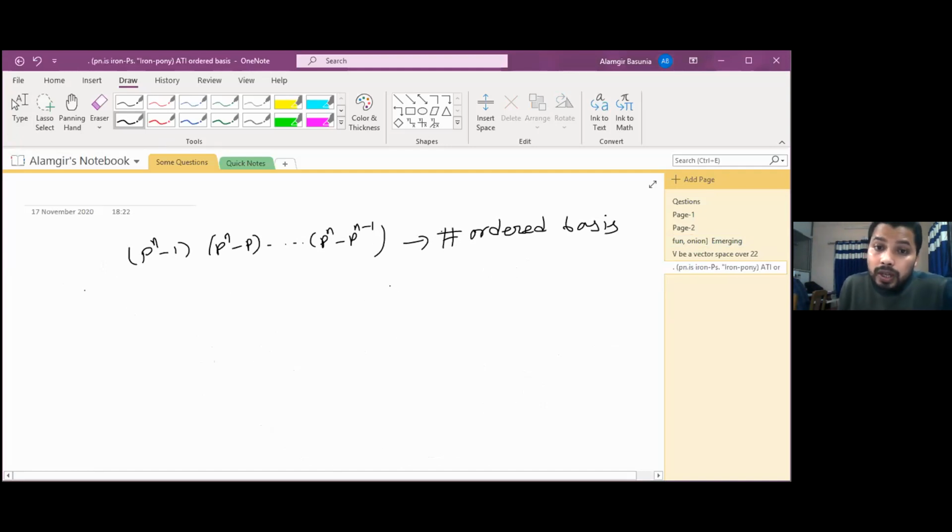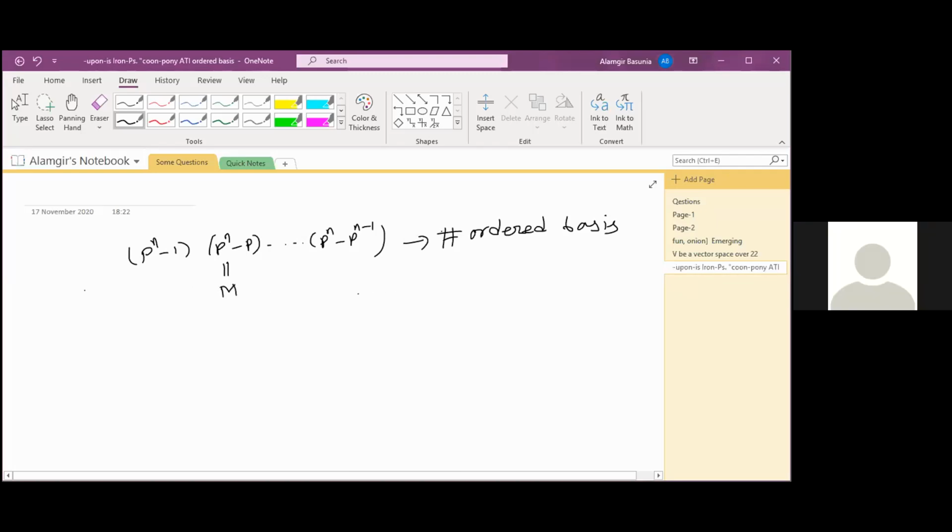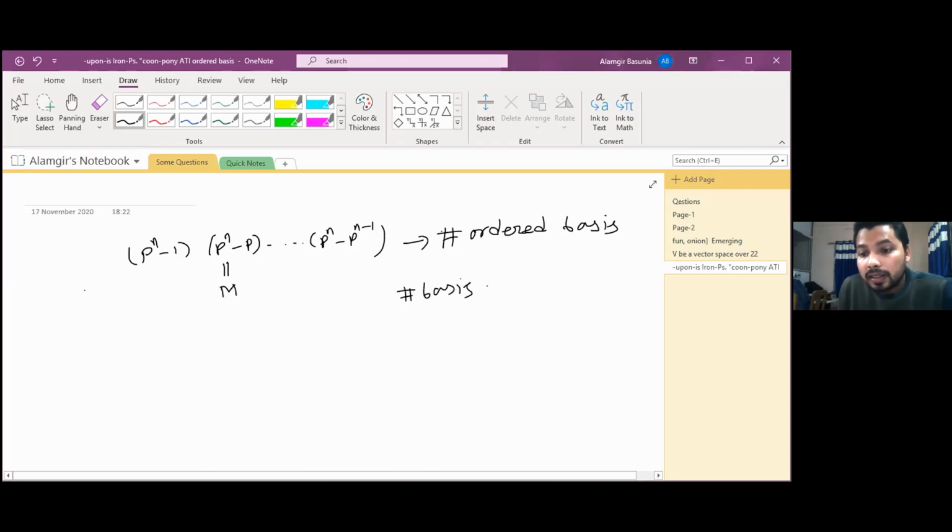Now if we want the simple basis count, suppose this number is our capital M, then what will the number of bases be? The number of bases will be nothing but M divided by n factorial.